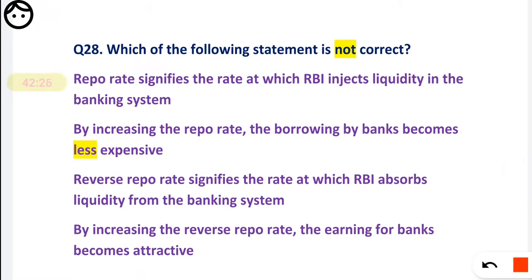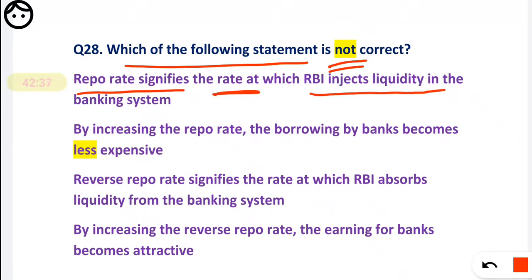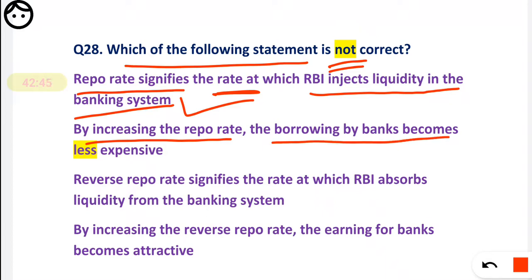Okay, now question number 28. Which of the following statements is not correct? Again we have to find the one that is not correct. First statement: repo signifies the rate at which RBI injects liquidity in the banking system. It is correct. By increasing the repo rate, borrowing by the banks becomes less expensive. Is it less expensive?